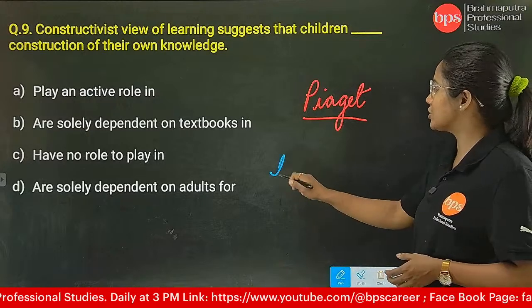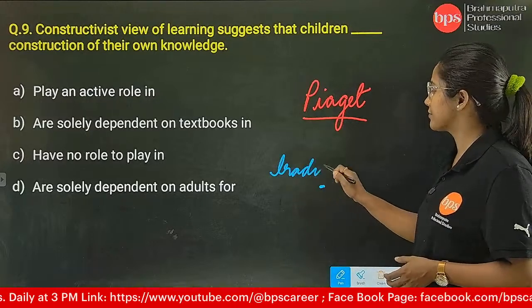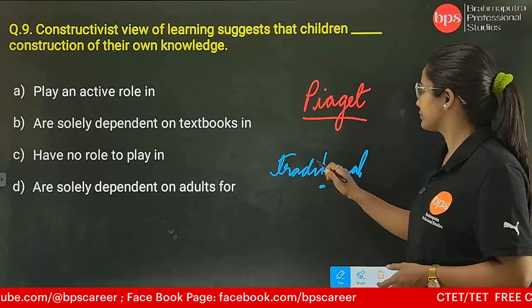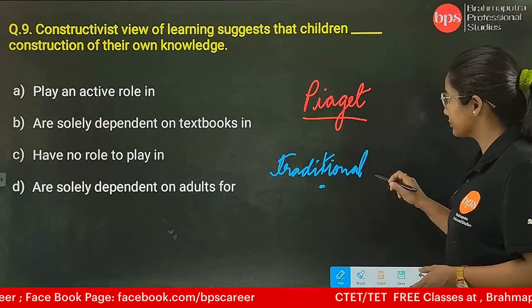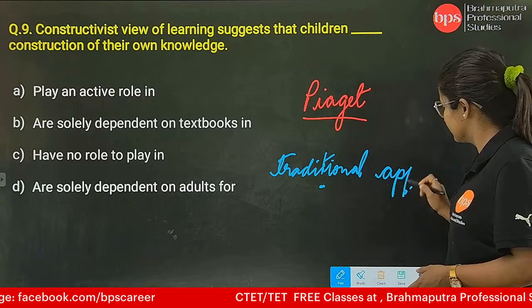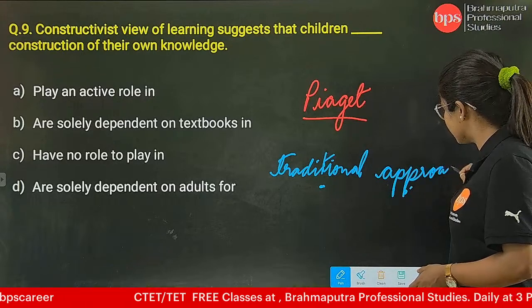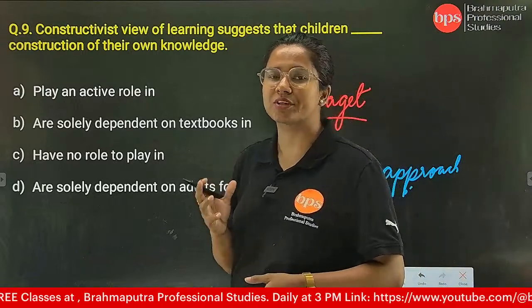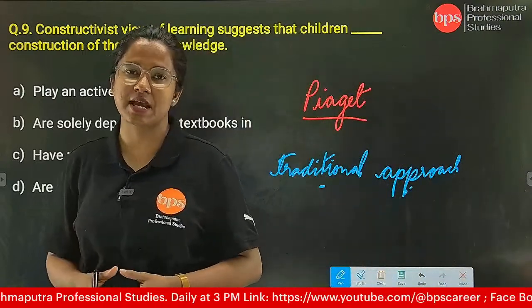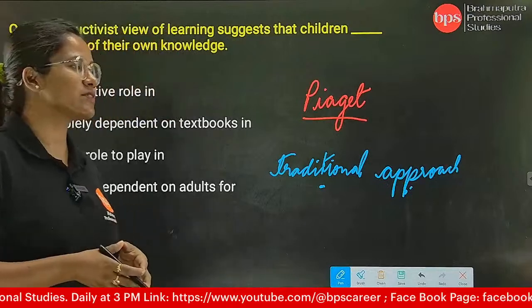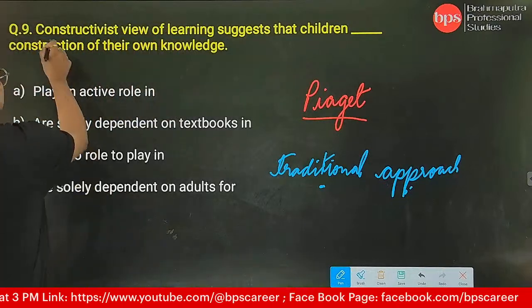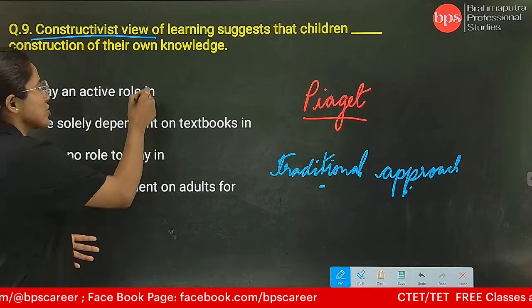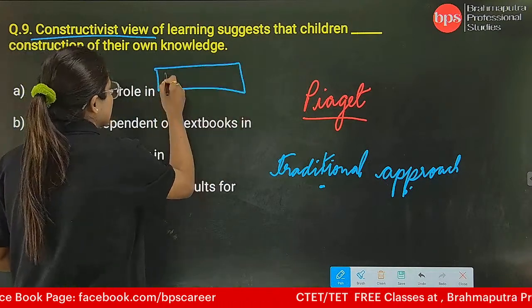The traditional teaching of learning is different. So the traditional approach was totally different from the constructivist approach. And the constructivist approach is what? This approach tells that there is a basic structure. Okay?